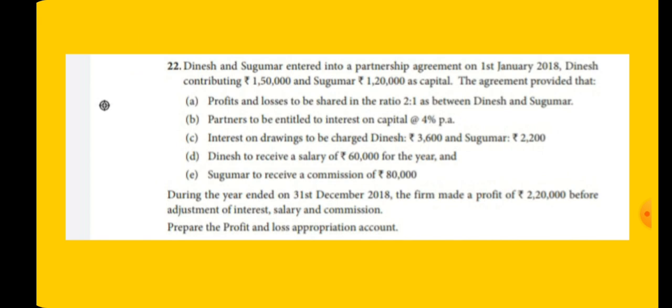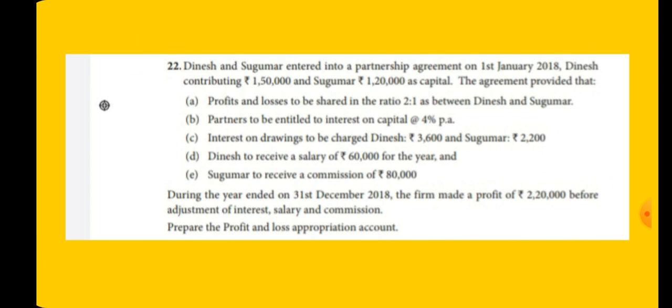Sum number 22, page number 117 in your book. Dinesh and Sukumar entered into a partnership agreement on 1st January 2018, Dinesh contributing 1,50,000 and Sukumar 1,20,000 as capital. So the capital of the first partner is 1,50,000, and the second partner is 1,20,000. The agreement, treated as a partnership deed, provides some conditions.